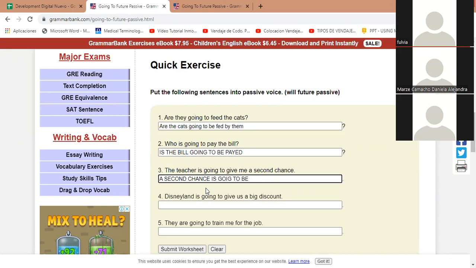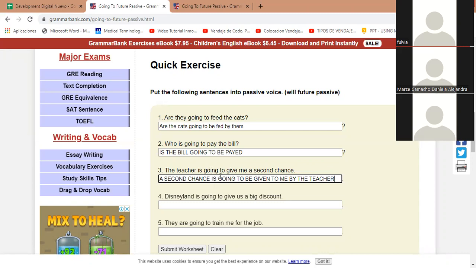Is going to be given to me by the teacher. Okay, good. A second chance is going to be given, right? A second chance becomes a subject plus the is, are, or am.